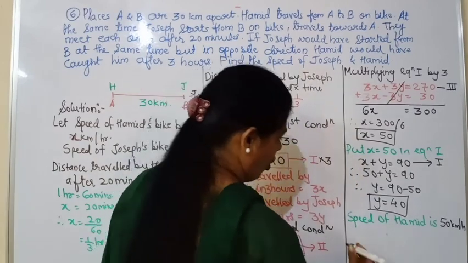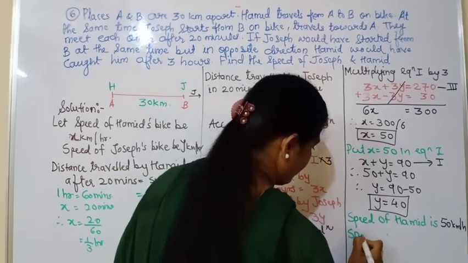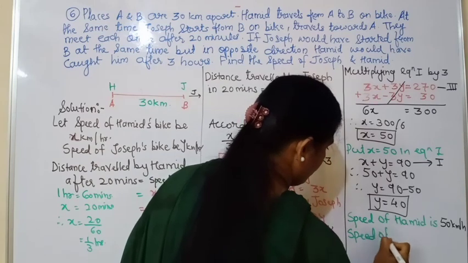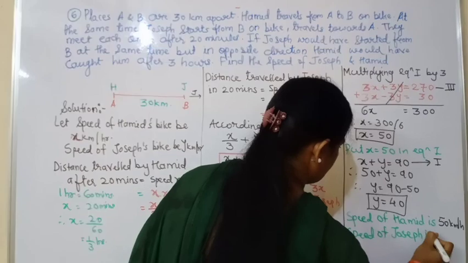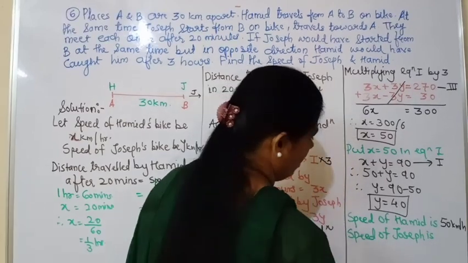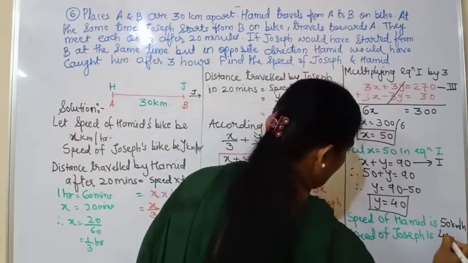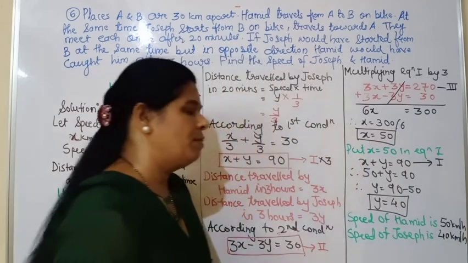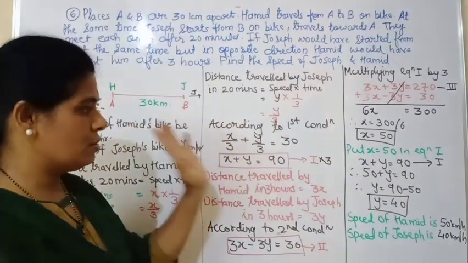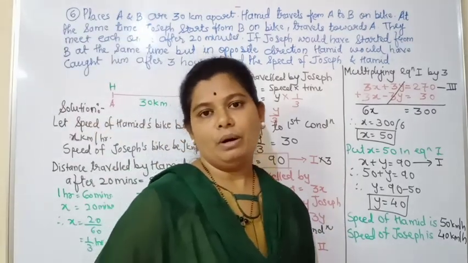And the speed of Joseph is 40 kilometers per hour, because we have taken it as y. Joseph's speed we have taken as y, so it will be 40 kilometers per hour.